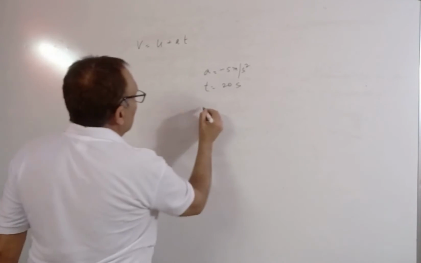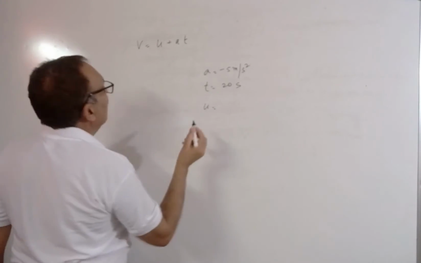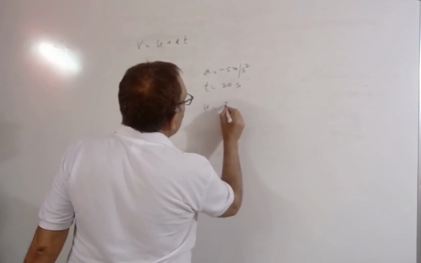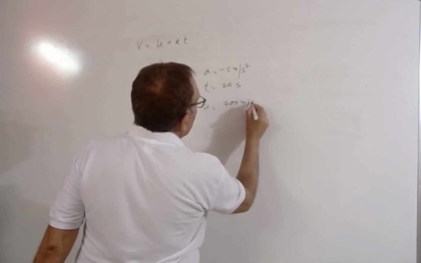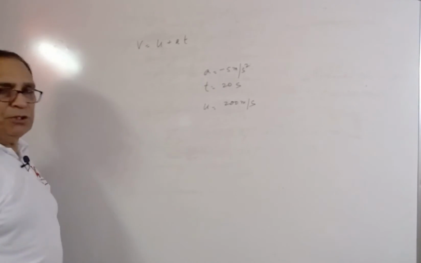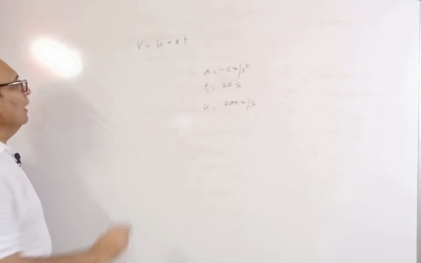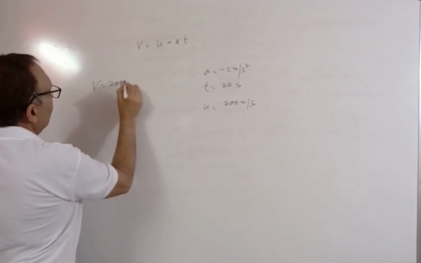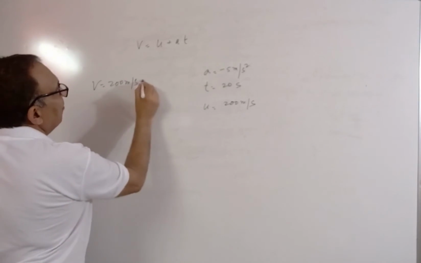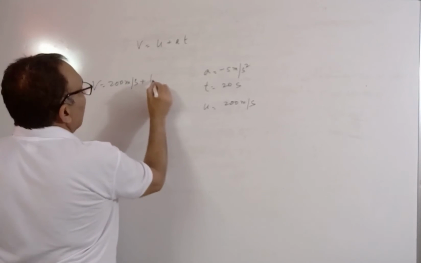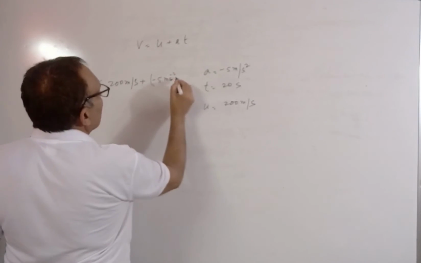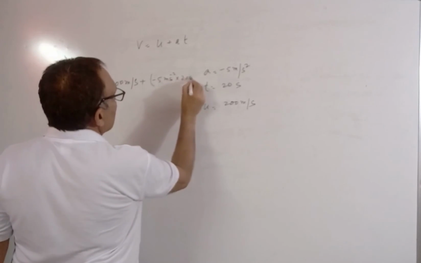Let us take u, initial velocity, let me say, 200 meter per second. Let us substitute the value and see what we are getting. V will be equal to 200 meter per second plus value of A is minus 5 meter per second square, and T is given to us 20 seconds.